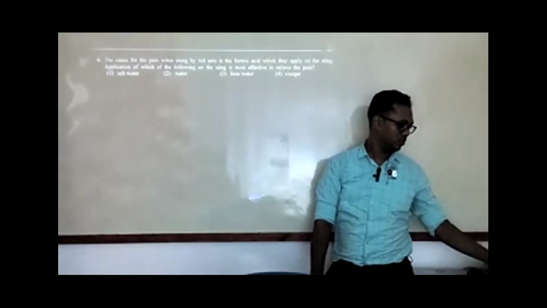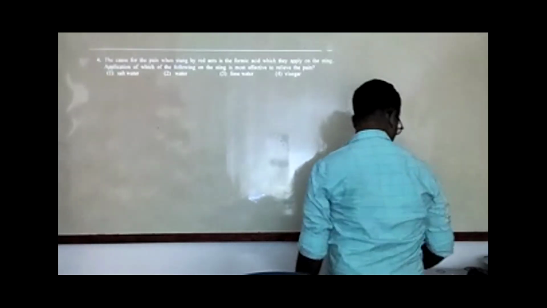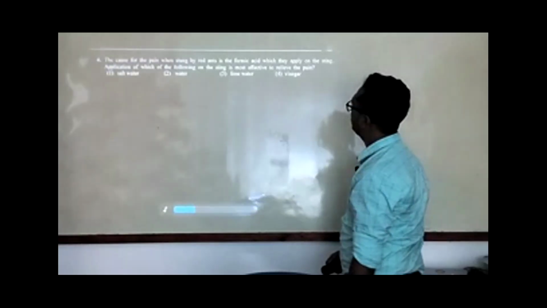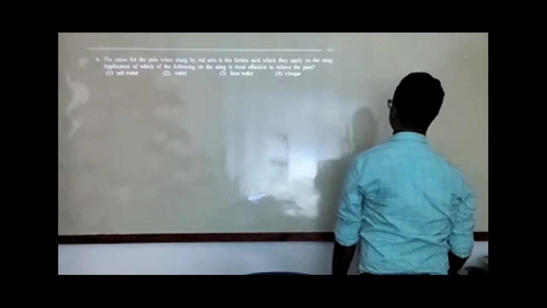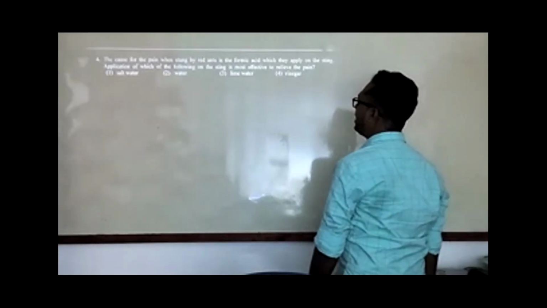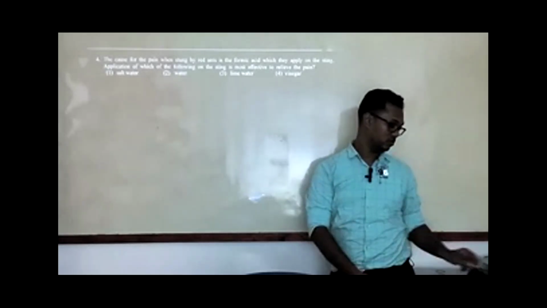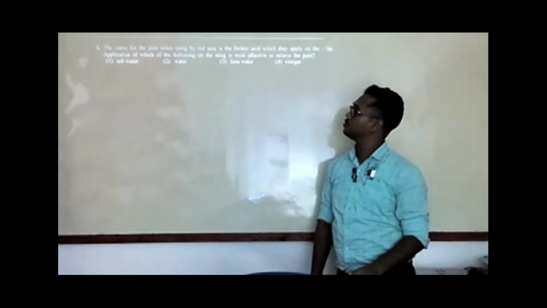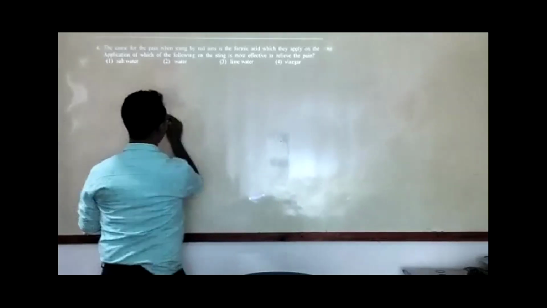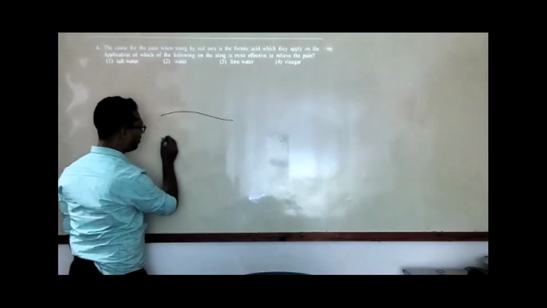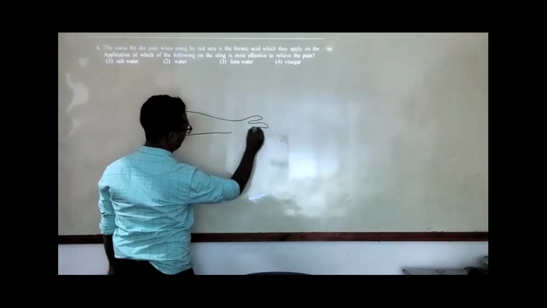Okay, the cause of the pain, not the case. Now good focus. The cause of the pain when stung by red ants. Now I want to draw the red ant. I will draw a bad naughty red ant. I will take my arm, my hand.